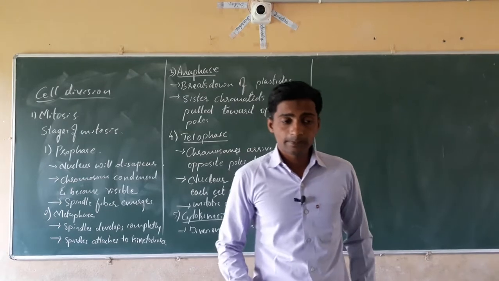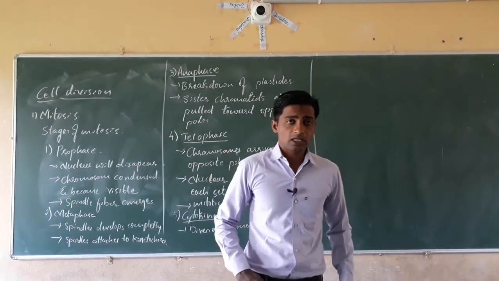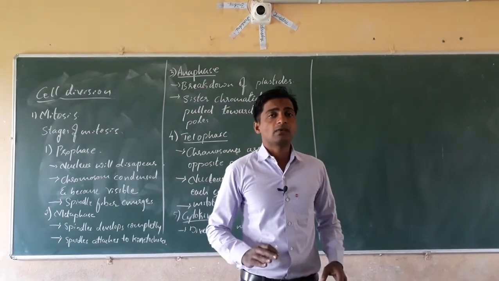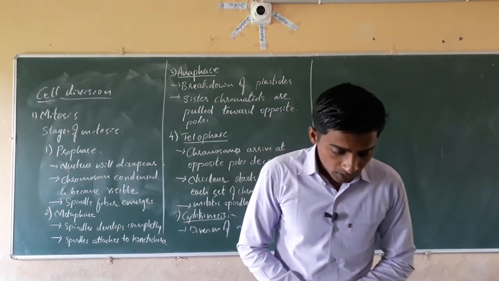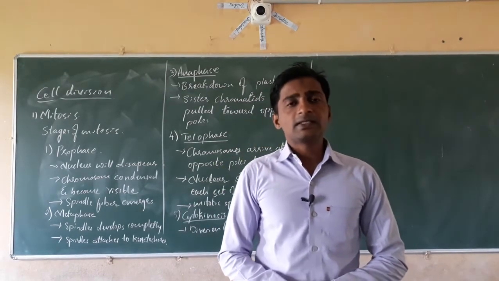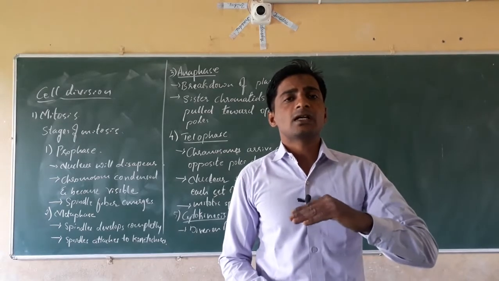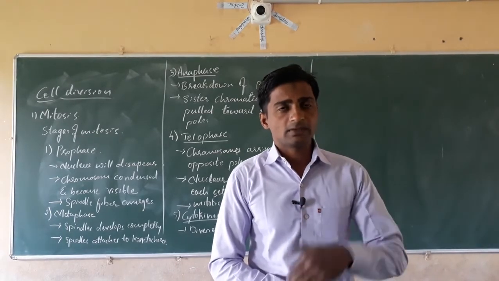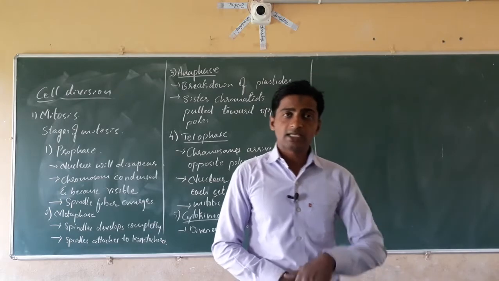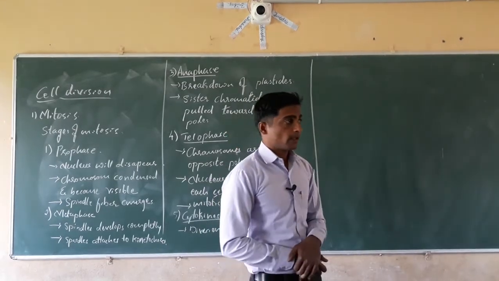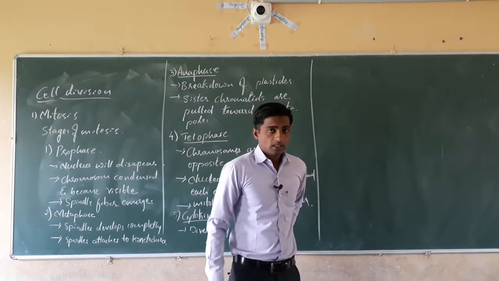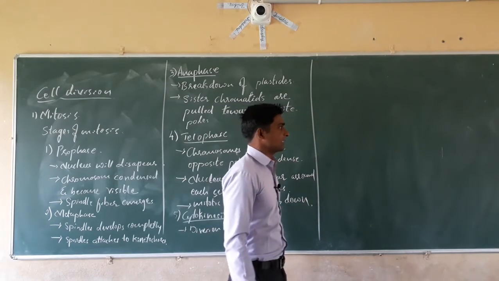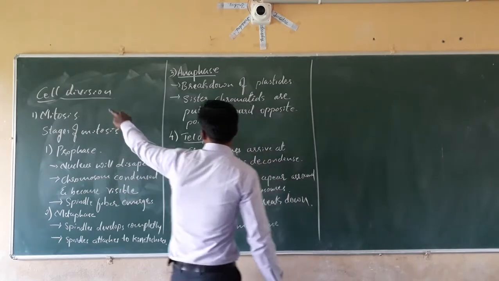Dear students, when we are born, our height is only 1 foot or 1.5 feet. And this height goes on increasing along with age, along with time. How does the height go on increasing? How does growth occur in living organisms? The growth in living organisms occurs because of cell division.